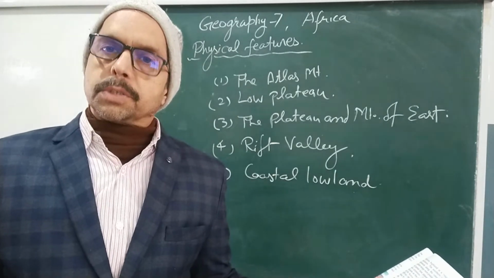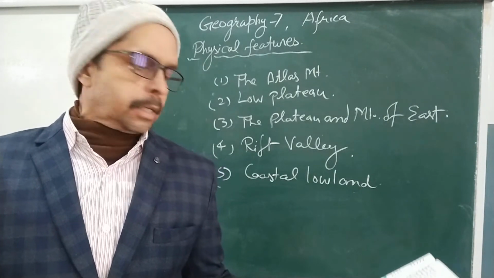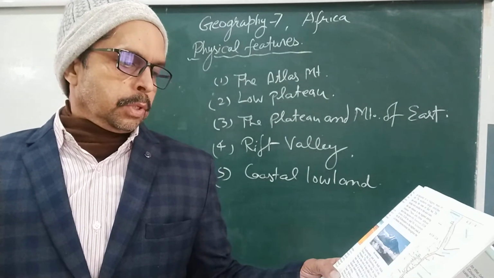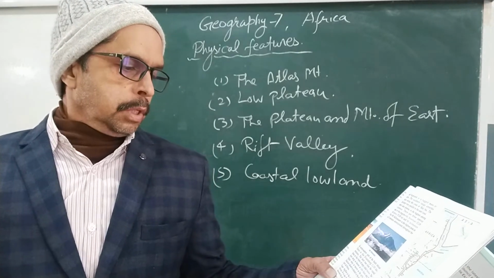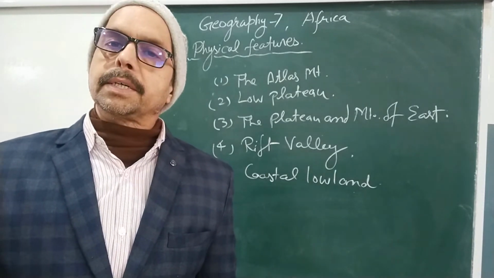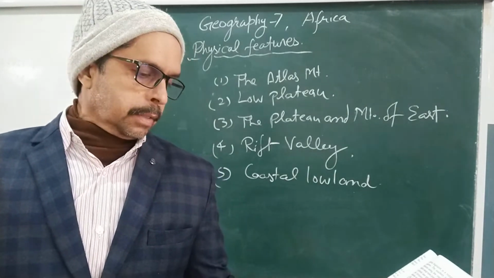If you go southward, on the southeast side, there is the Drakensberg Plateau. Drakensberg Plateau is found in this area. The Kalahari Desert is also found in the southern part.